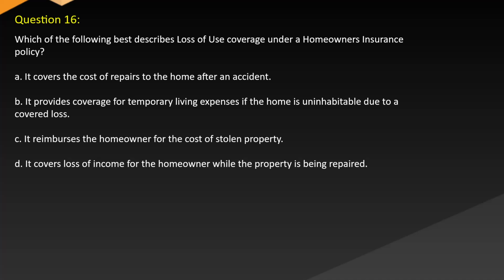Question 16. Which of the following best describes loss of use coverage under a homeowner's insurance policy? A. It covers the cost of repairs to the home after an accident. B. It provides coverage for temporary living expenses if the home is uninhabitable due to a covered loss. C. It reimburses the homeowner for the cost of stolen property. D. It covers loss of income for the homeowner while the property is being repaired.